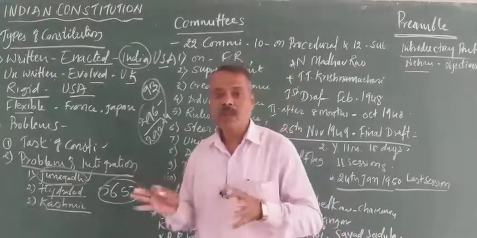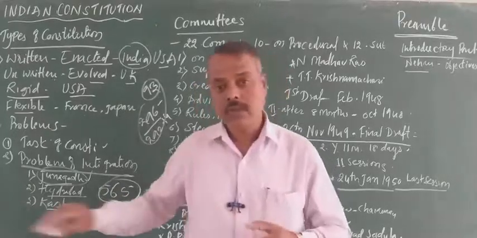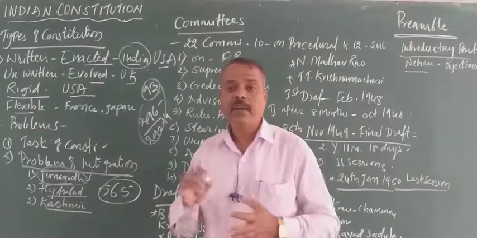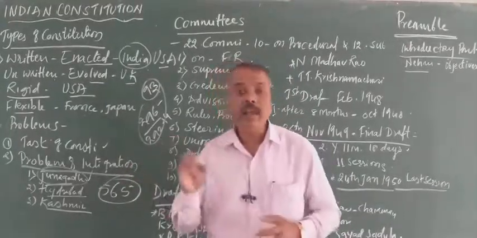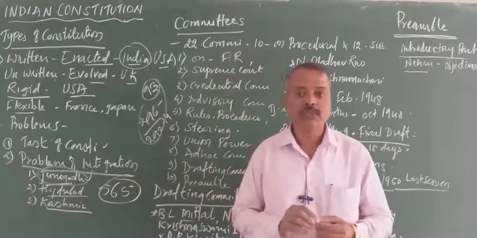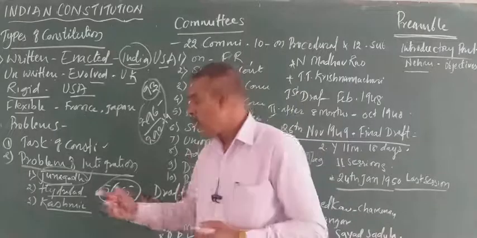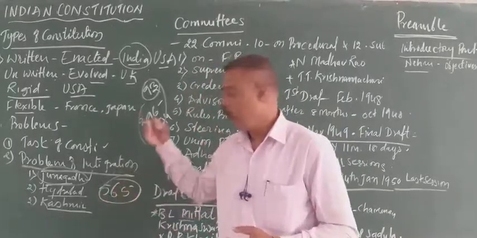In between all this, Pakistan attacked Kashmir, and taking this opportunity, the king Hari Singh signed an instrument of accession. The king signed an agreement, the instrument of accession, and then a standstill agreement. The Indian army rushed to Kashmir and Kashmir was merged with India.